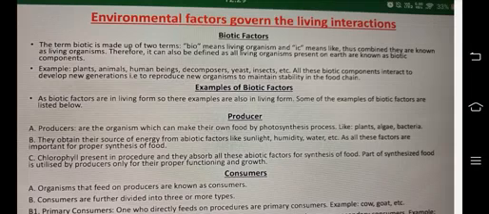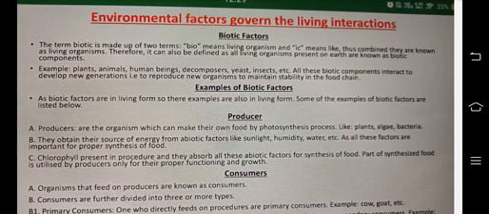Next is environmental factors, which govern the living interactions. Biotic factors are there. The term biotic is made up of two terms: bio means living organisms, and ic means like. Thus combined, they are known as living organisms. Therefore, it can also be defined that all living organisms present on Earth are known as biotic components. Example: plants, animals, human beings, decomposers, yeast, insects, etc.